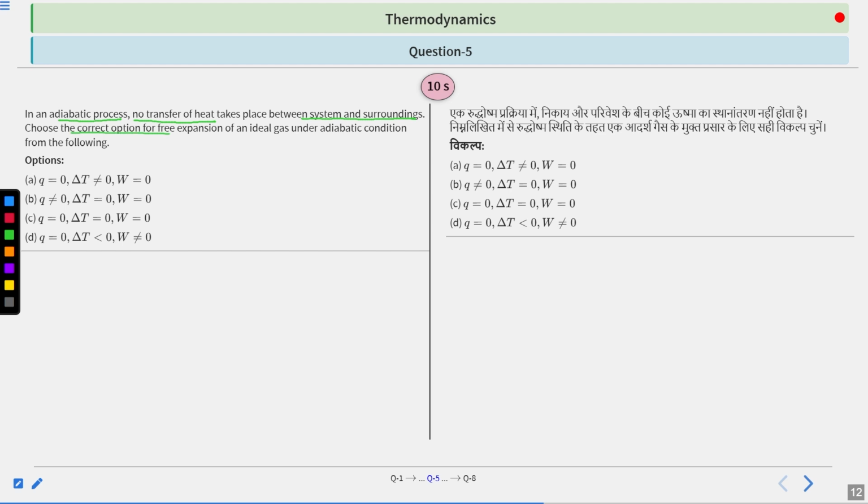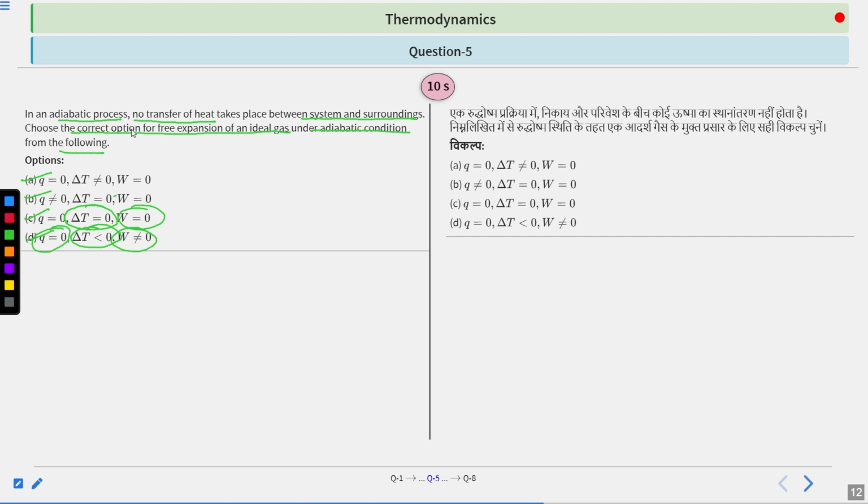Choose the correct options for free expansion of an ideal gas under adiabatic condition from the following. Options are A. Q equals 0, delta T not equal to 0, W equals 0. B. Q equals 0, delta T equals 0, W not equal to 0. C. Q equals 0, delta T equals 0, W equals 0. And D. Q equals 0, delta T less than 0, and W not equal to 0.